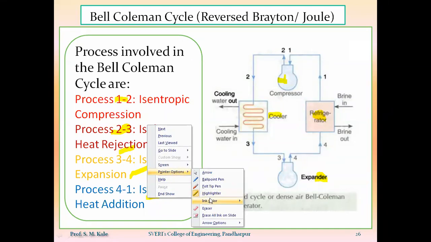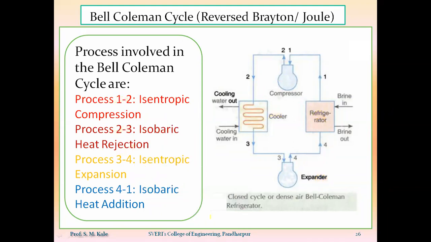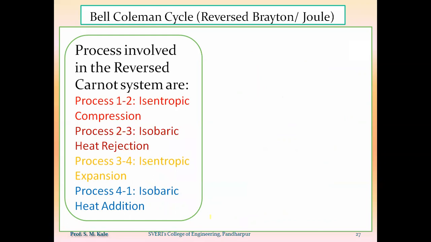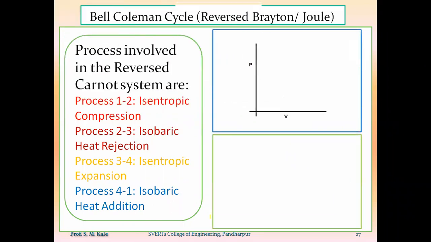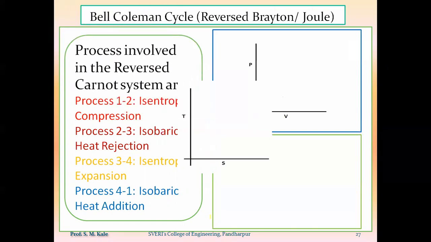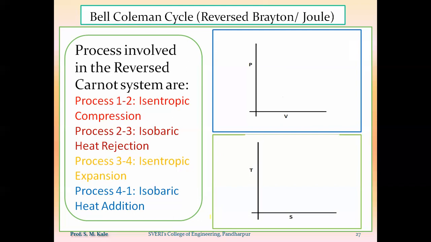So these are the 4 devices, and these are the 4 processes which are being carried out inside the Bell-Coleman cycle. Now, related to these 4 processes, we have to draw the PV as well as TS diagram. So to draw the PV and TS diagram, first of all, we'll draw the PV line. So we'll take the pressure parameter on the y-axis, volume parameter on the x-axis, and in case of TS diagram, we'll take the temperature parameter on the y-axis and entropy parameter on the x-axis.